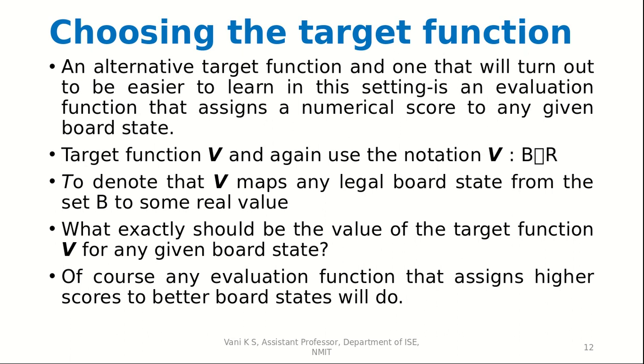Of course, any evaluation function that assigns higher scores to better board states will do. So to implement this function V, we need to check the board state, and if it is a better board state, like if the move we have played is correct and we are winning, then we provide a better score to that, a better priority, because it is making our end result better.